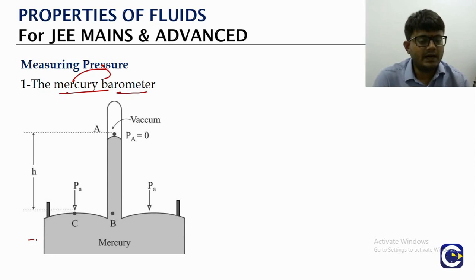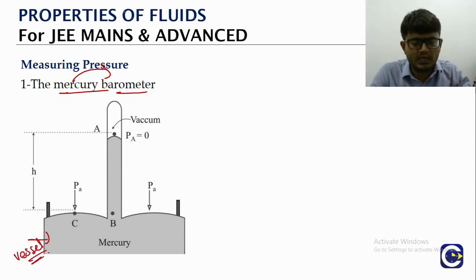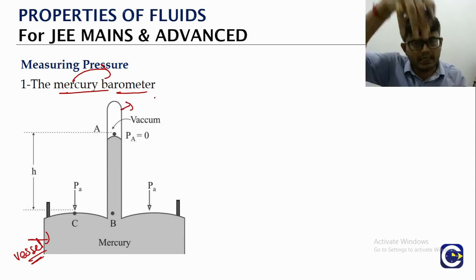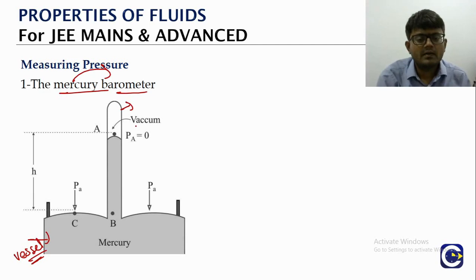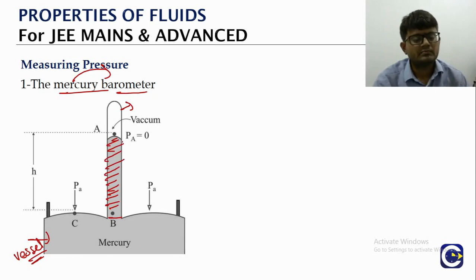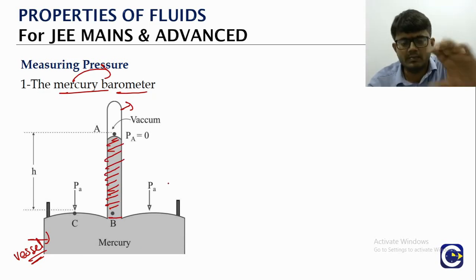We will have mercury taken in a vessel, and one inverted tube, or you can say column, will be put into the mercury. What we will observe is the mercury will be rising into the tube.